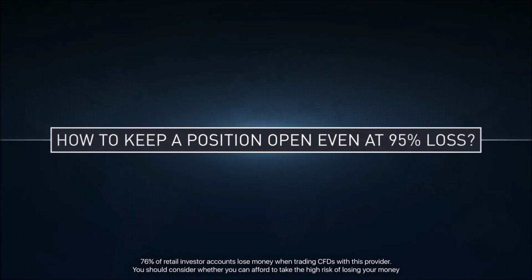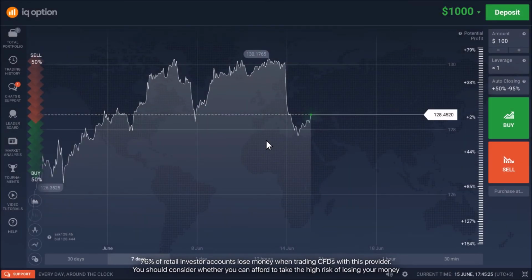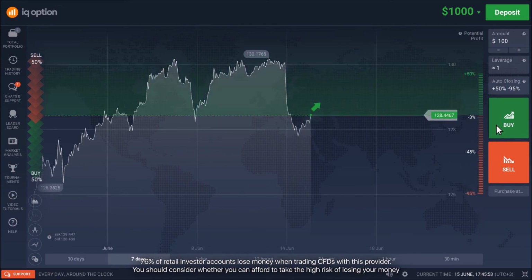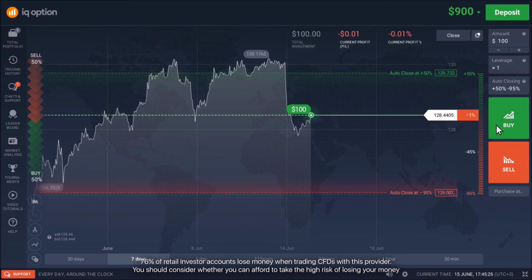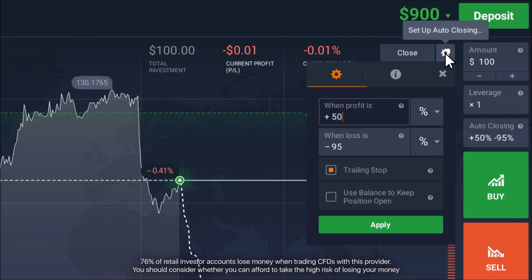How to keep a position open even at 95% loss. There can be a situation where the loss on a position reaches 95%. Nevertheless, you have a possibility to maintain the position open. In order to do this, you should click on the Auto Closing button and select Use Balance to keep position open.